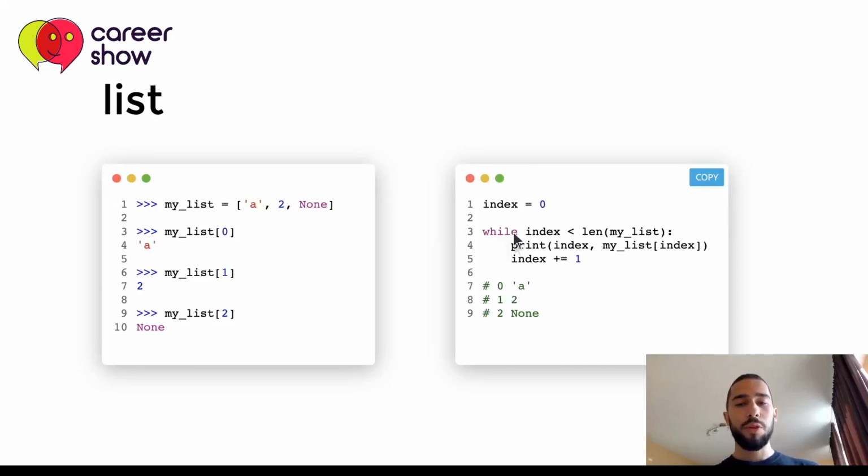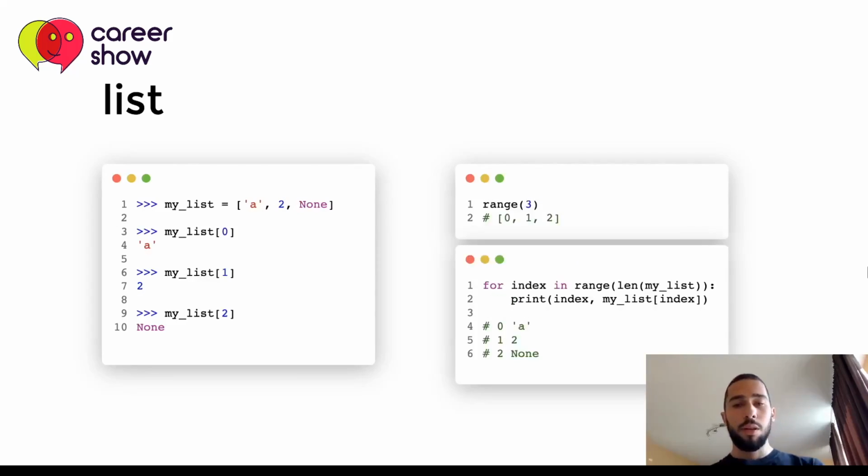So on the first iteration, we have 0 and A, which is correct. On the second one, we have 1 as an index and 2 as value, which is correct. And on the final iteration, we have 2 as index and None as value, which is all valid and can be used, but it's not that Pythonic, as I mentioned.